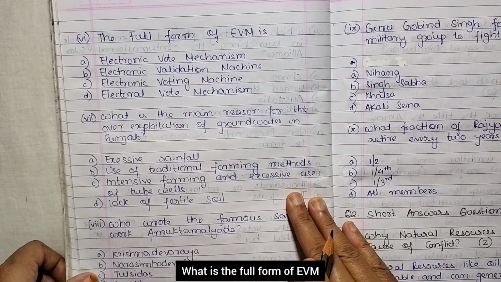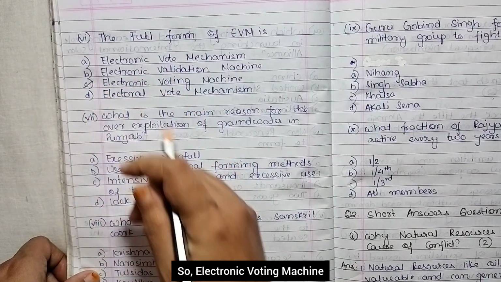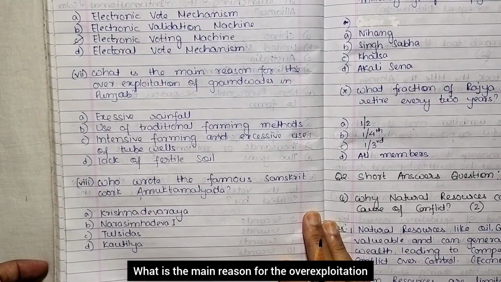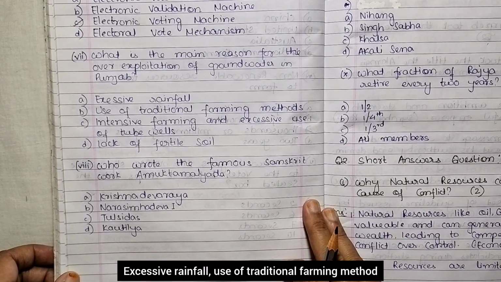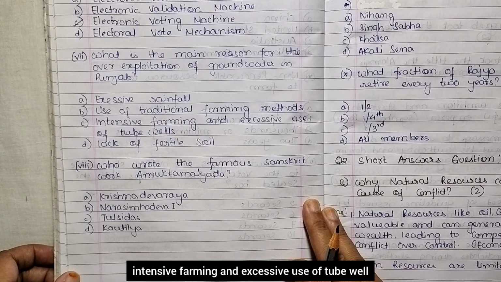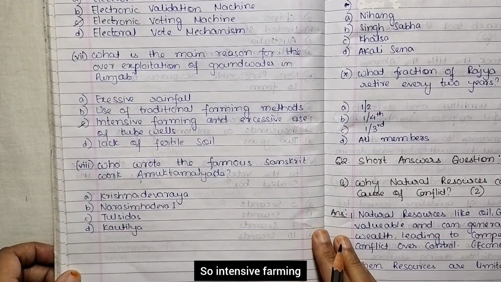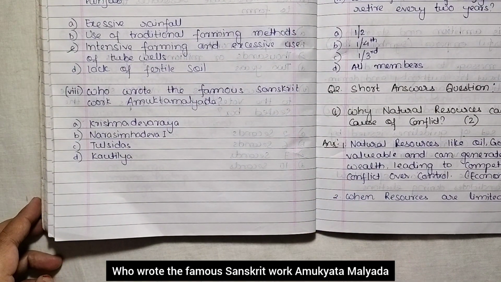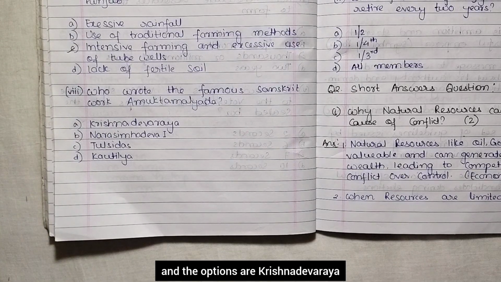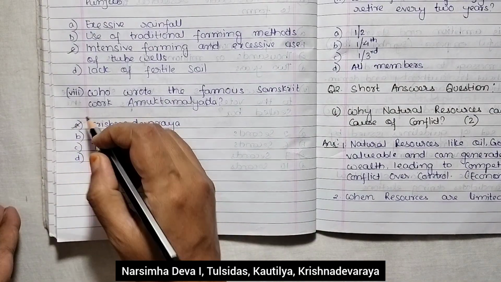What is the full form of EVM? Electronic vote mechanism, electronic validation machine, electronic voting machine, electoral vote mechanism. So, electronic voting machine. What is the main reason for the overexploitation of groundwater in Punjab? Excessive rainfall, use of traditional farming method, intensive farming and excessive use of tube well, lack of fertile soil. So, intensive farming and excessive use of tube well. Who wrote the famous Sanskrit work Amuktamalyada? The options are Krishna Deva Raya, Narasimha Deva first, Tulsidas, Kautilya. Krishna Deva Raya, right?